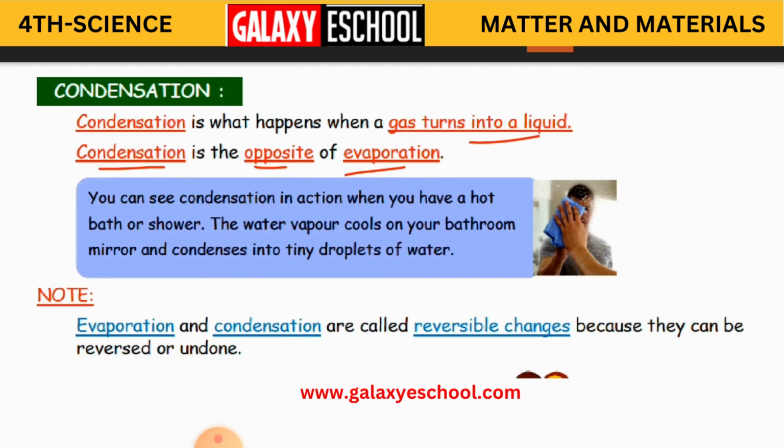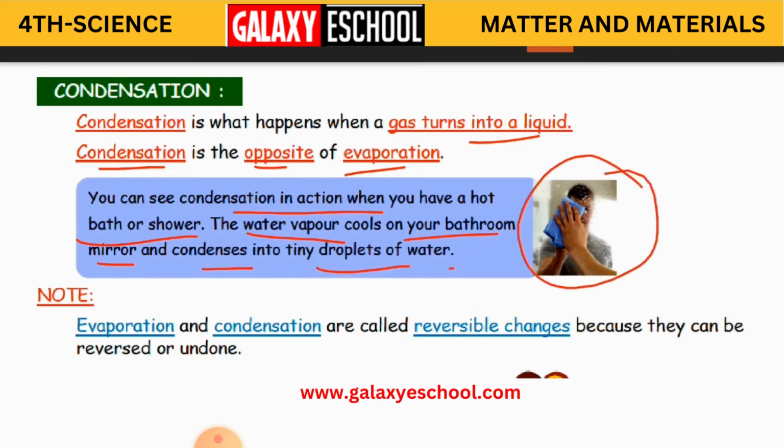Okay, so you can see condensation action when you have a hot bath or shower. The water vapor cools on your bathroom mirror and condenses into tiny droplets of water. On bathroom mirrors or glass, we take a bath with hot water, and after that, when that water vapor cools in our bathroom, you can see some small drops of water on the mirrors and the glass.